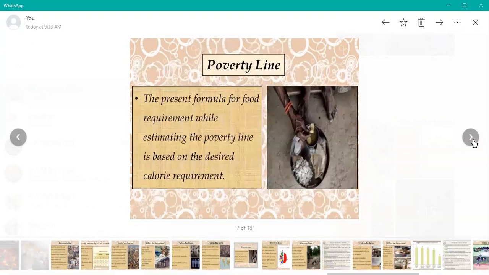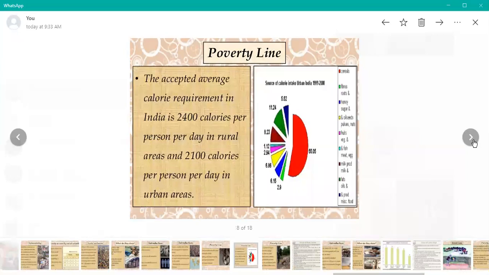Poverty line, how to estimate? We use income, and another one is calorie. So 2,400 calories in a rural area or 2,100 calories in an urban area. The expected average calorie requirement in India is 2,400 calories per person per day in rural areas and 2,100 calories per person per day in urban areas.